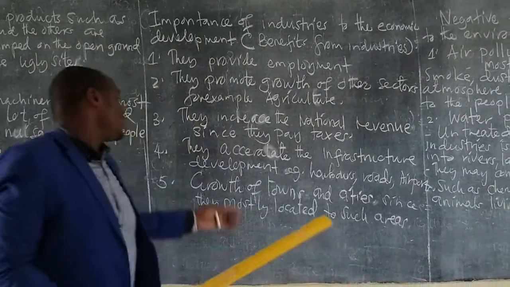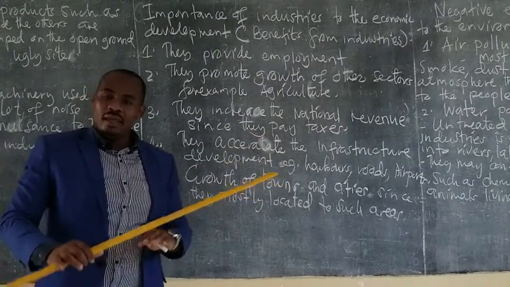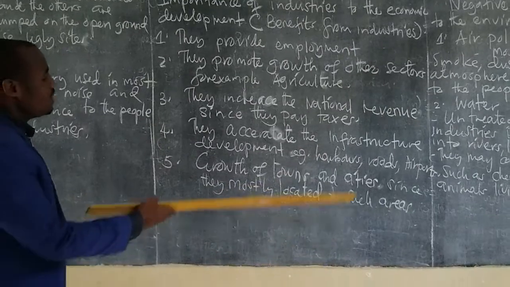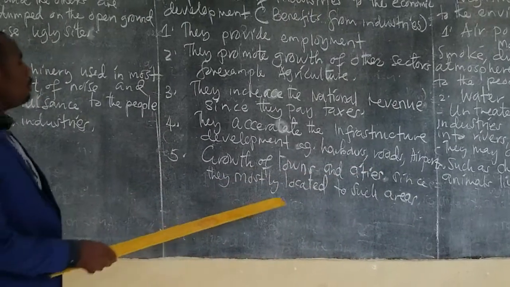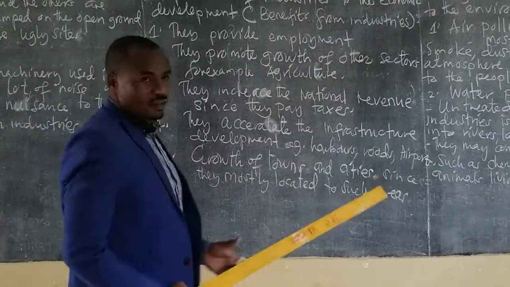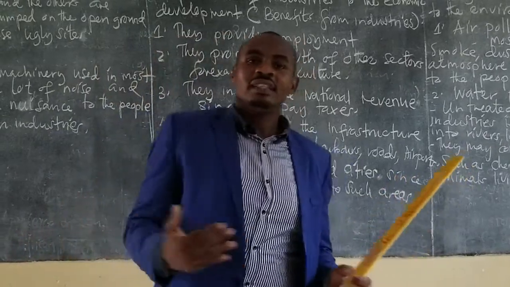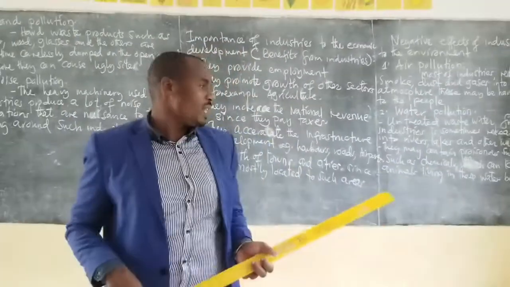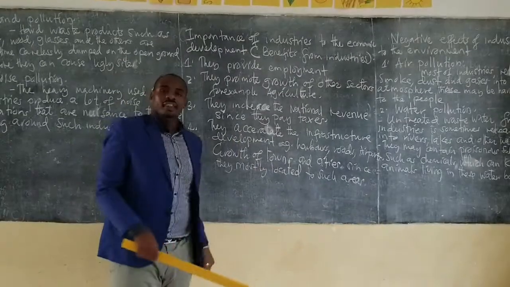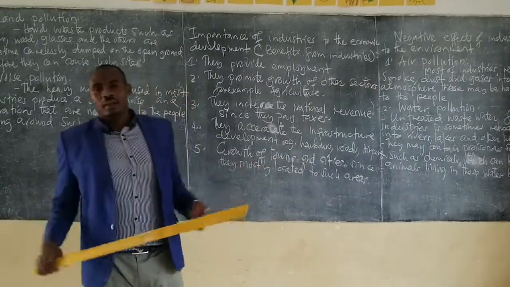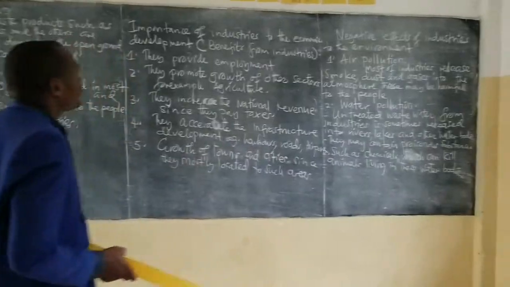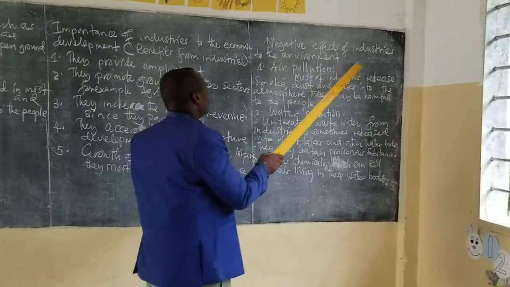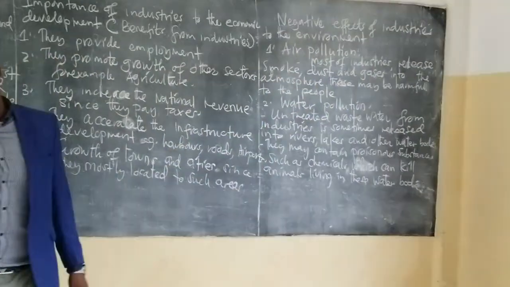Therefore, the infrastructures must be improved. Then, growth of towns and cities, since they are mostly located in such areas. The towns and cities always grow because of this industry. Now let us look at the negative effects of the industry on the environment.